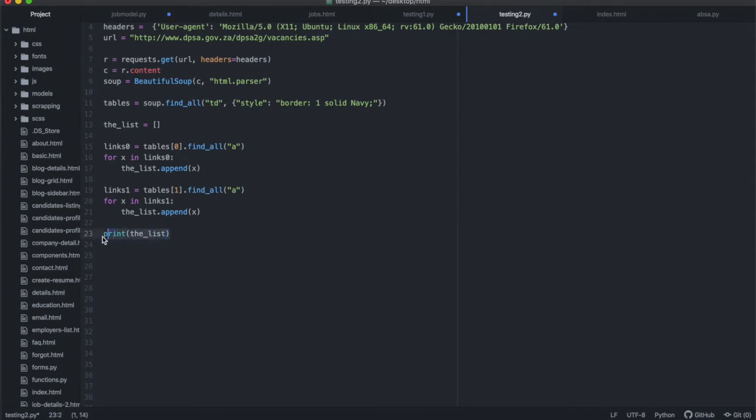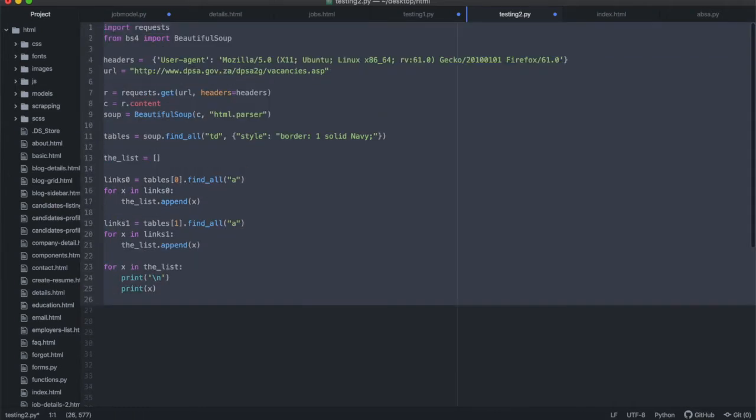Actually, it's going to print in a way that you can't read it. So I'm going to say for X in the list, print X, so that it prints one at a time. Then I'm just going to print a new line so that you can see a space between all the different lists. This is just printing, but in a way that you can see better than if I just printed the list as a whole, because it would just be one big blob that you can't make sense of.